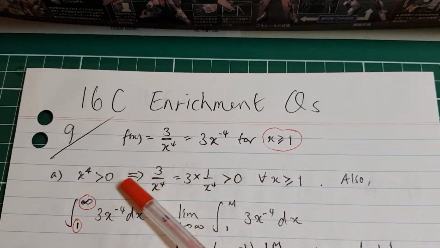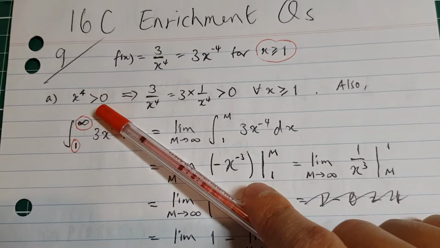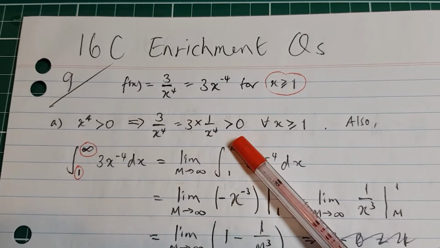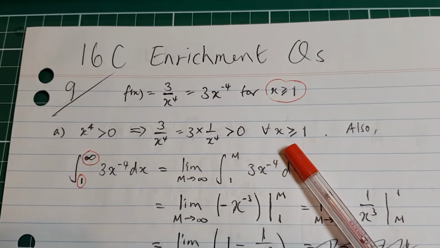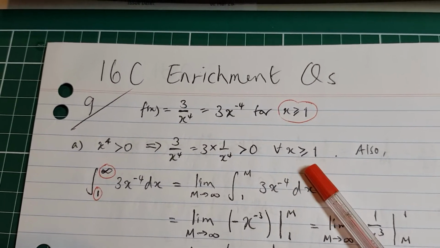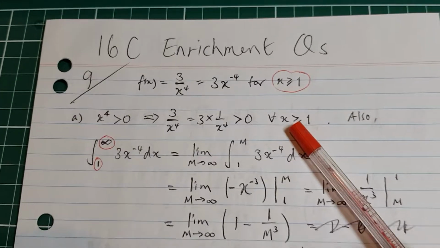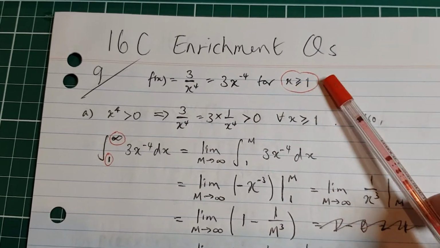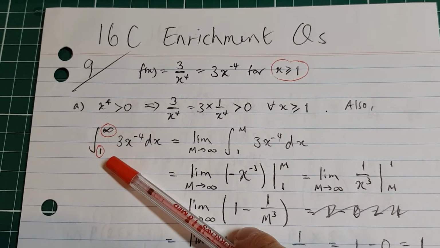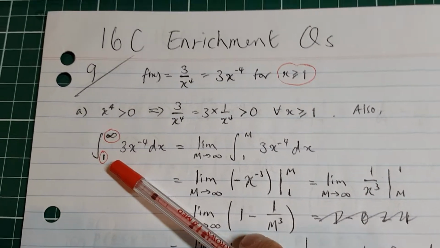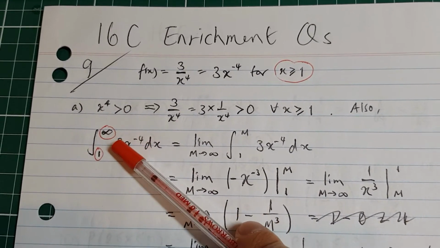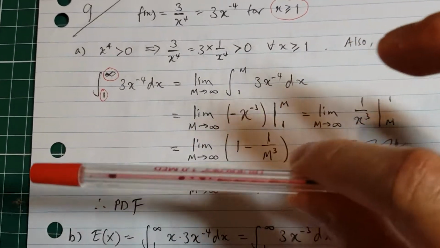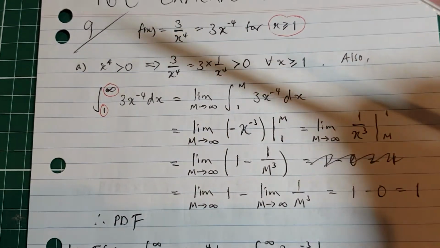Now, as usual, x to the 4 is greater than 0, so therefore 3 over x to the 4 is definitely greater than 0 for all values of x, as long as x is greater than or equal to 1. So that's the first condition satisfied. Then the next one is the integral on that domain. As I say, there's no upper bound, so it's like taking the integration from 1 to infinity. But mathematically, infinity is not a number. It's the status of a number getting bigger and bigger even as we speak.